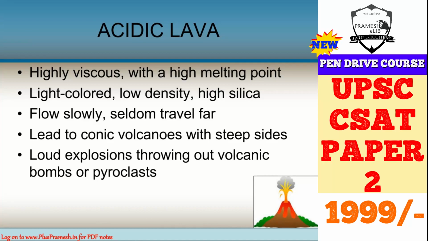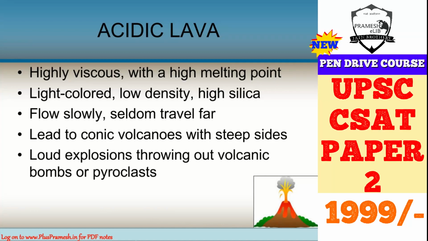It will flow quietly. It will not be explosive, and it will flow at the rate of 10 to 30 miles per hour, that is around 60 to 70 kilometers per hour, not more than that. But because it flows quietly, it will affect large areas, and it will spread out in thin sheets, and lead to the formation of domes or shield volcanoes. We will look at them a little later in the presentation. So they lead to different types of landforms. Depending on the type of lava, you can say what type of landform will be formed by the volcano.